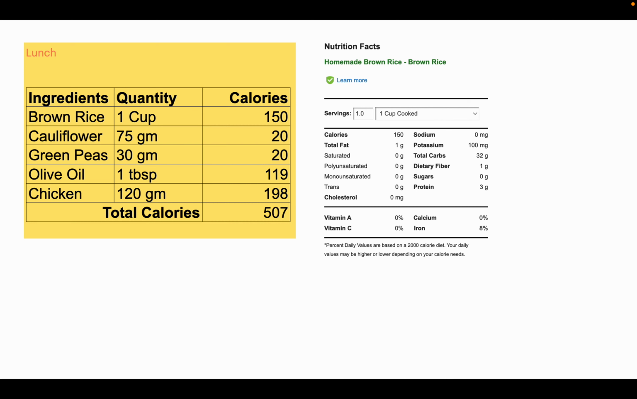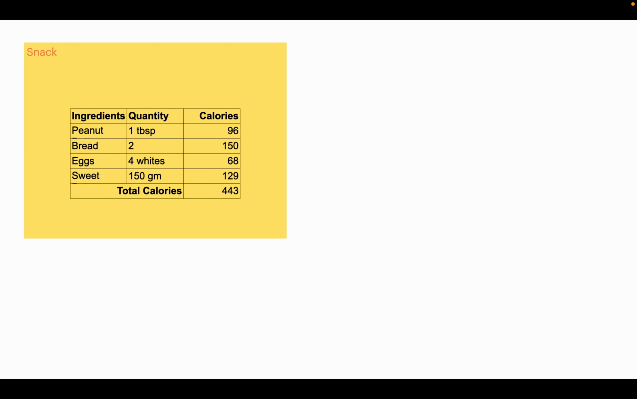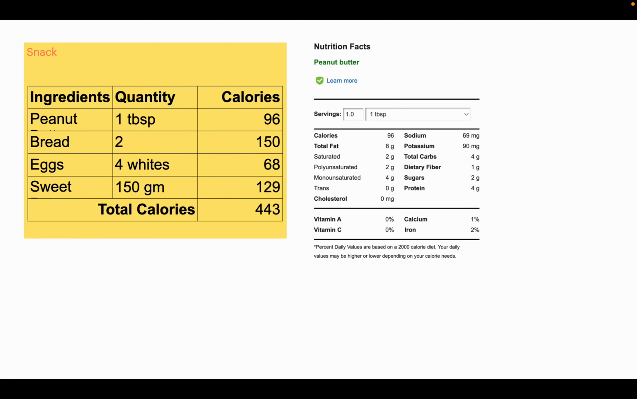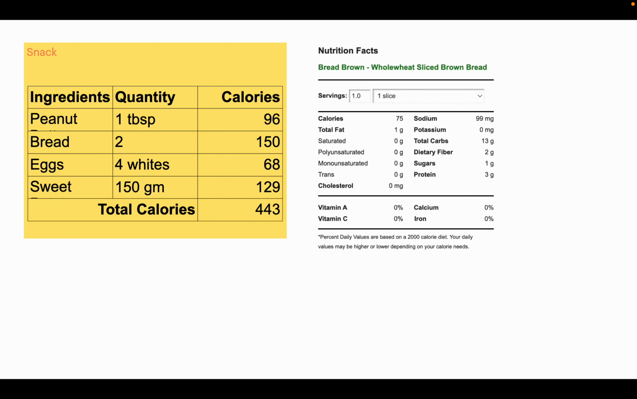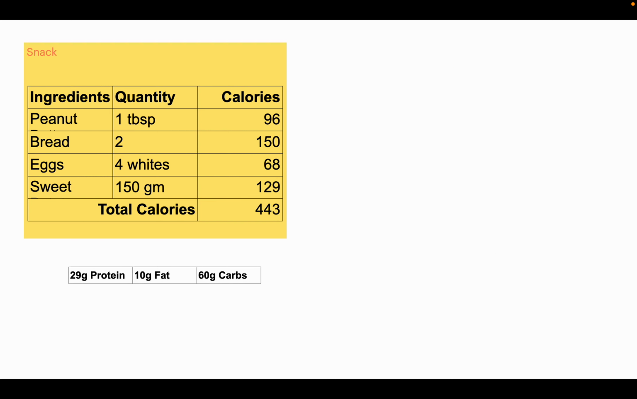Here you can see the nutrition facts for brown rice, cauliflower, green peas, olive oil, chicken breast, followed by the macro. This is the evening snacks. Nutrition facts for peanut butter, brown bread, egg white, sweet potato, followed by the macro.